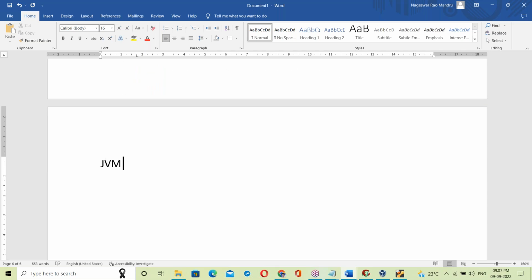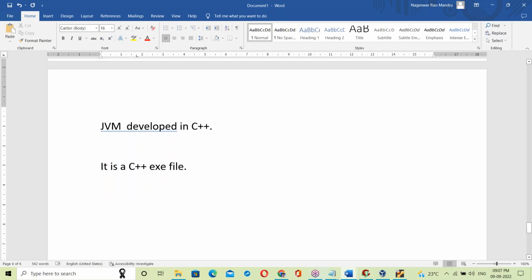Yes, JVM is developed in C++. It is a C++ exe file. JVM is an exe file, no doubt. Developed in C++, it's a C++ exe file. That's it here.